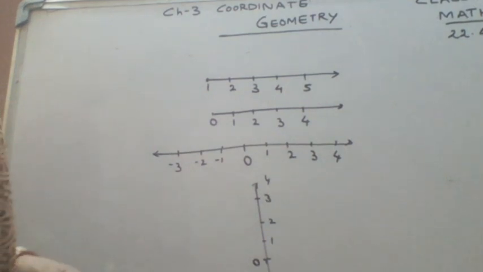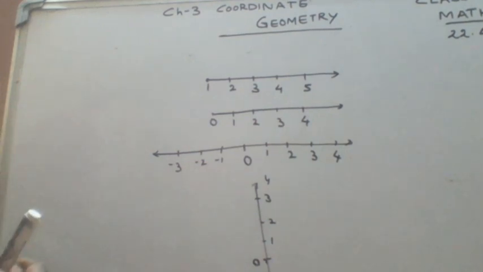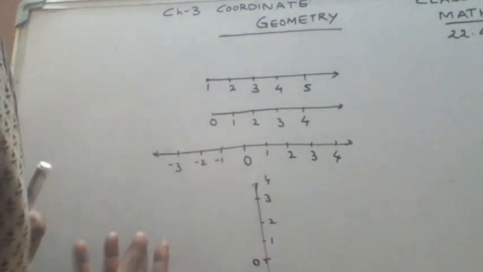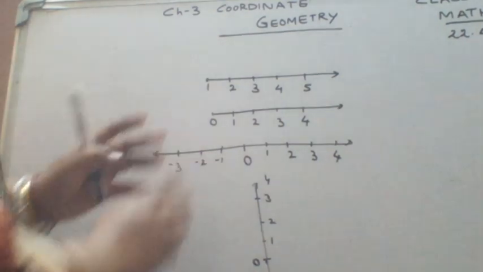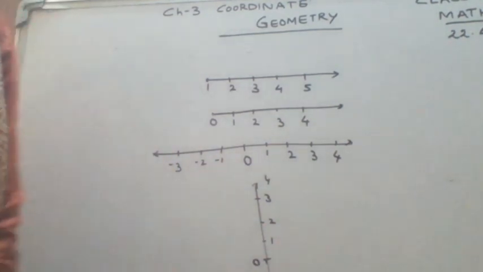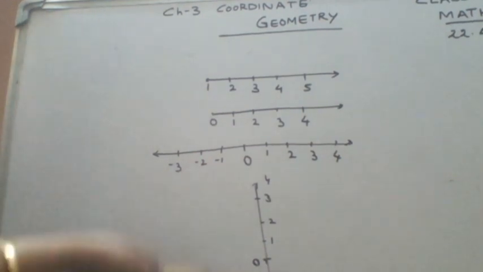You know the life originated from the water. We see the water animals, the aquatic animals, came first on this earth. So where the life originated, here in this case, anything that originates, this is where it originates from. So we will talk about this. This is a little bit of an idea of coordinate geometry. Now I will tell you which mathematician is said to be the father of coordinate geometry. All this we will discuss now in the first class of coordinate geometry.